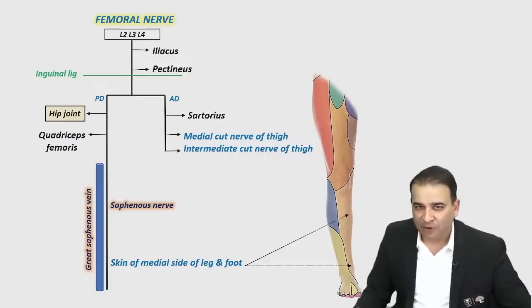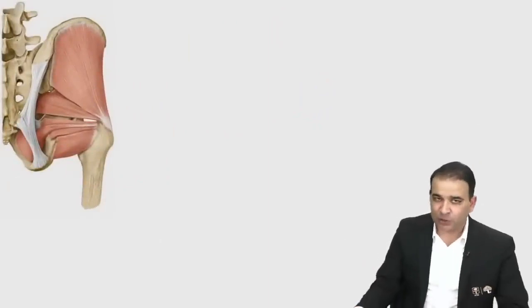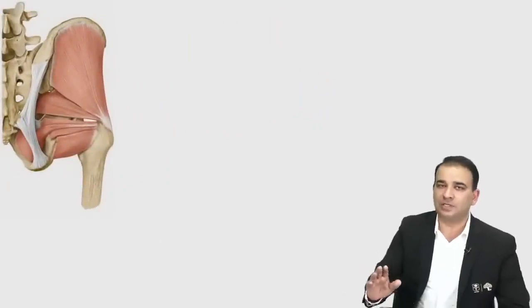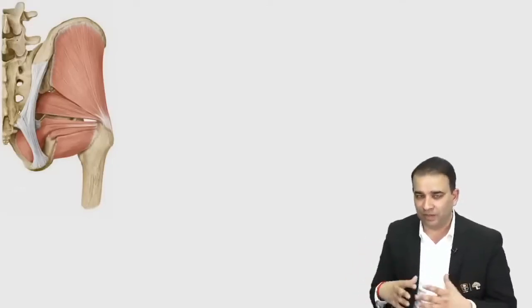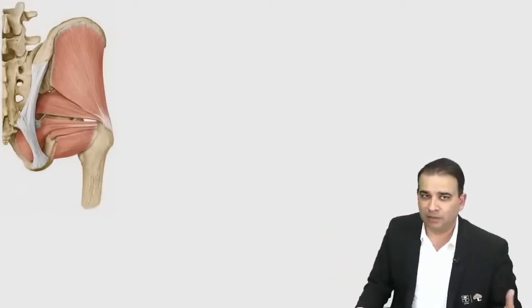Chalo guys, moving on. Now from the femoral nerve, let's move on to the gluteal region. First of all, if you get an image-based question on the gluteal region, presume that the gluteus maximus muscle is either reflected or cut. Because if the gluteus maximus muscle is intact, then obviously you will not be able to visualize the other muscles, and the nerves and vessels in that area. So in this picture, the gluteus maximus muscle is removed, and you can see the gluteus medius is intact. Now when the gluteus medius muscle is intact, the gluteus minimus is not visible because it is present deep to it.